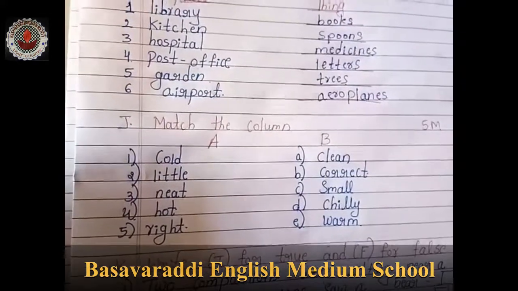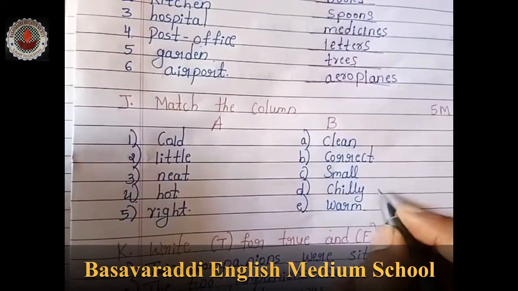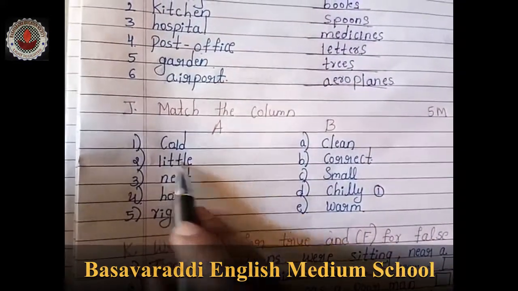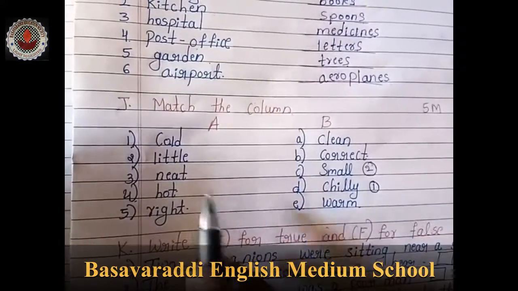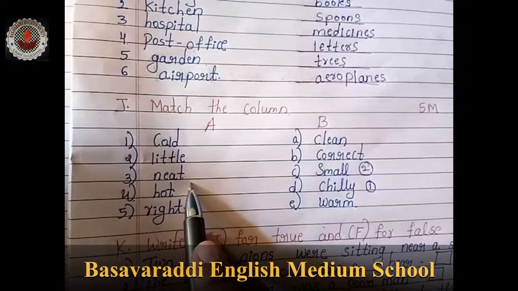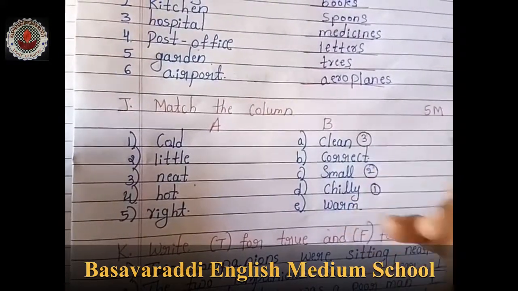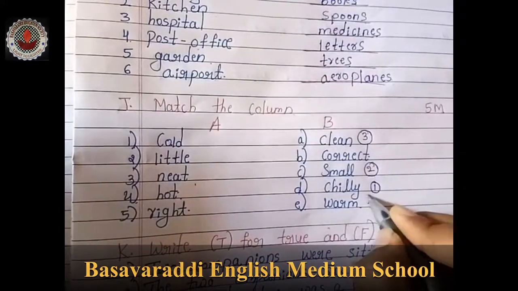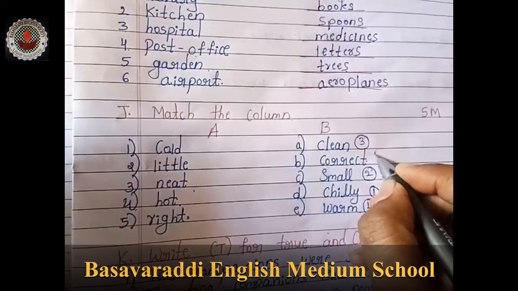Move on to match the column, children. Here we have to match the columns. Cold matches to chilly. Put down the number here. First one, little matches to small. Little means small. Neat matches to clean. Right? Hot matches to warm. Then the fifth one, right matches to that.